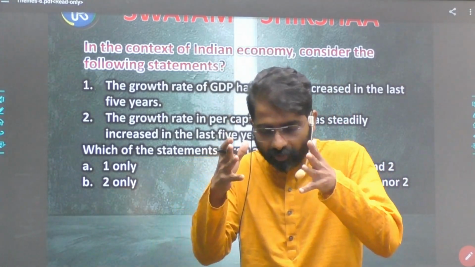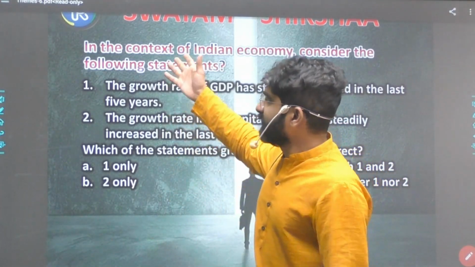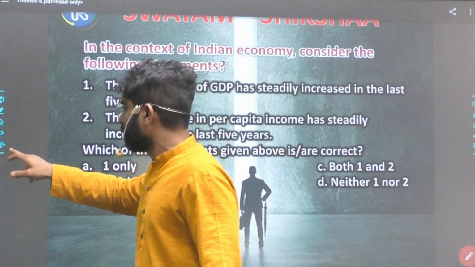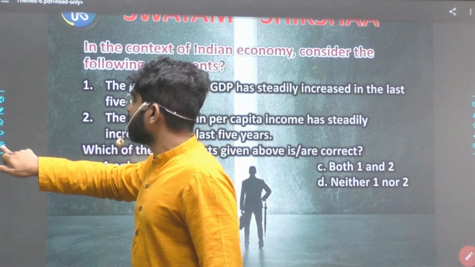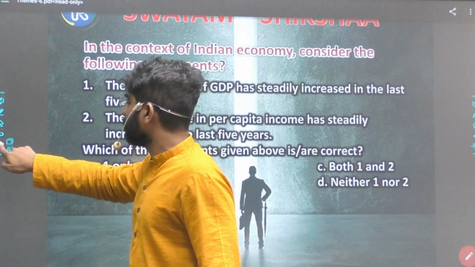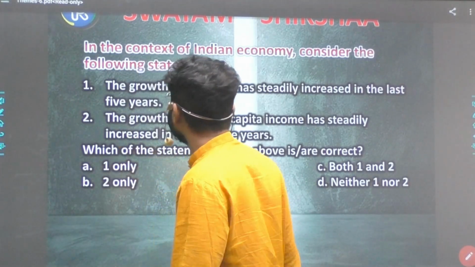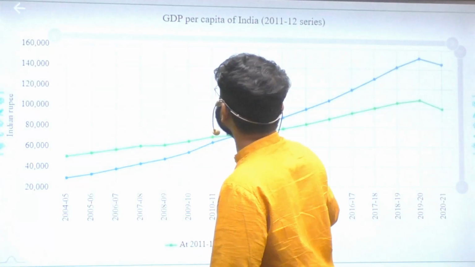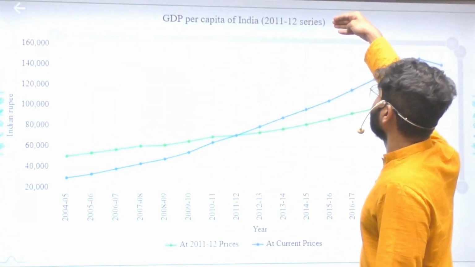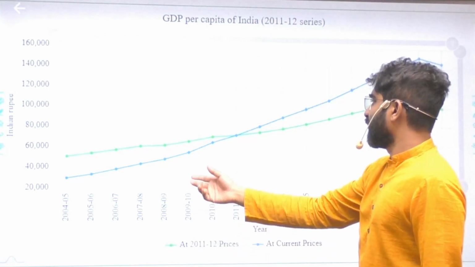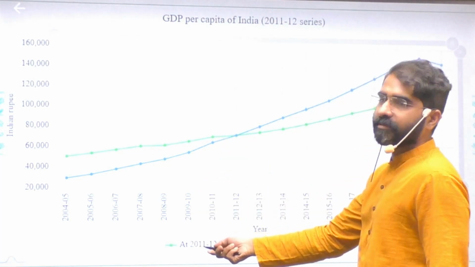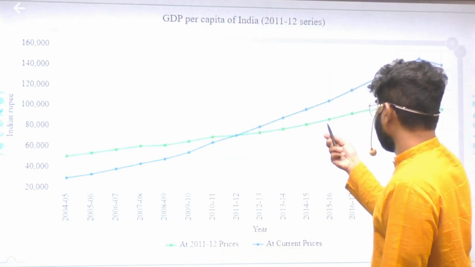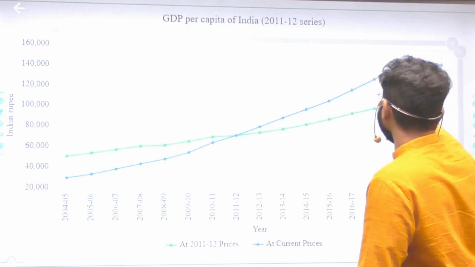So these are trend-based questions where your concentration should be there. Many times you only focus on formulae. But see, these are all UPSC previous questions only. Now, I'll just try to show you one small graph. Now see this. This is about GDP per capita of India. The green one is basically at base year prices, and the blue one is basically the current prices. You will find a dip here.